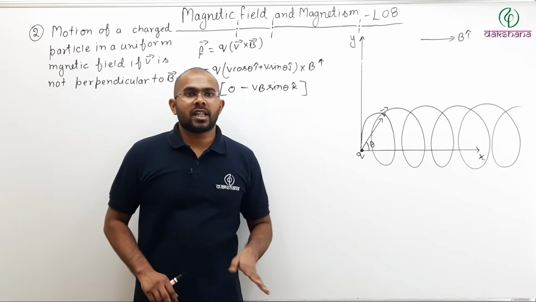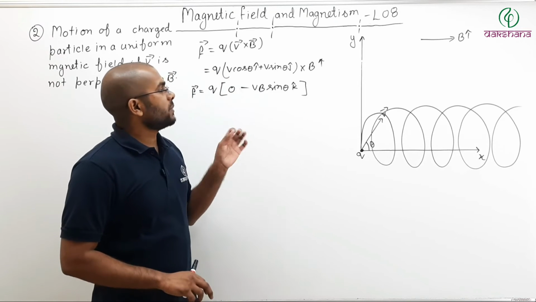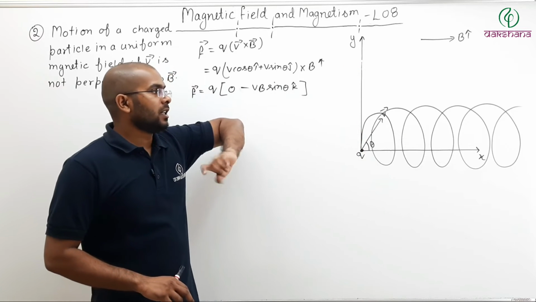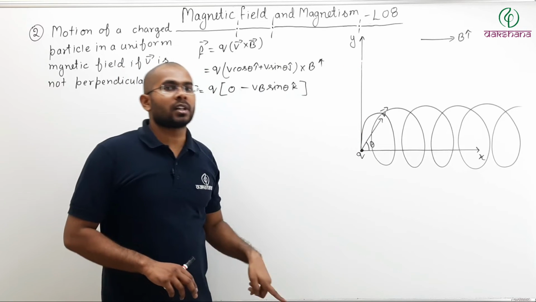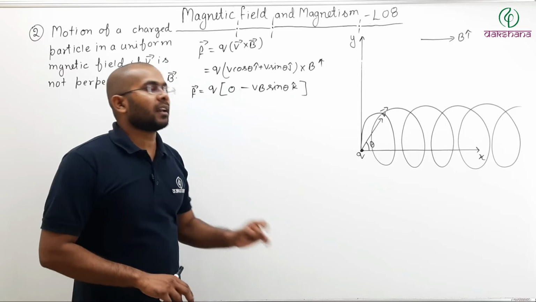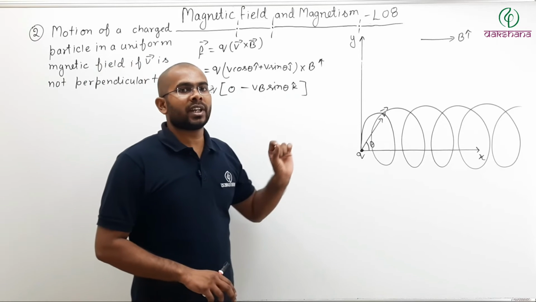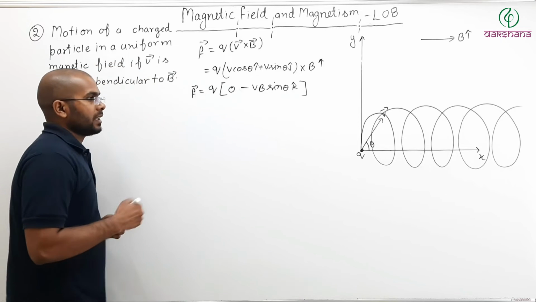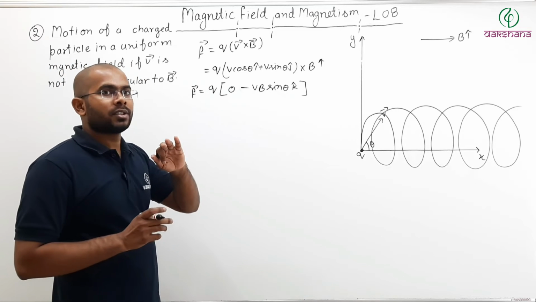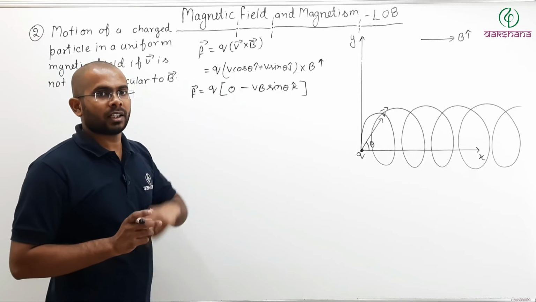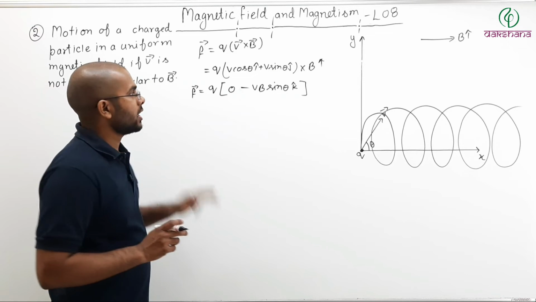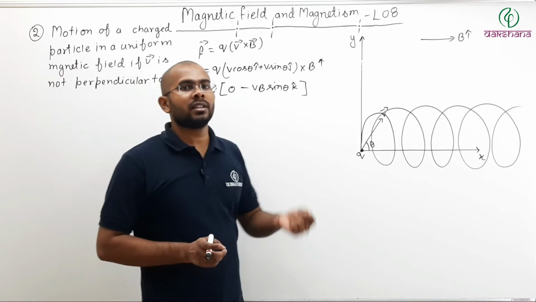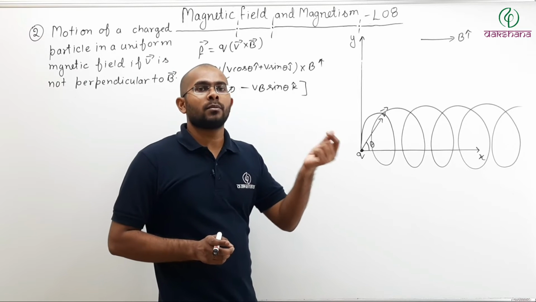Now we have already seen that while the perpendicular component of the velocity of your charged particle tries to make it go in a circular motion, the parallel component tries to make it move forward. Now, see here. When the velocity is completely perpendicular, the particle goes in a circular motion. Here also the perpendicular component is trying to make it go in a circular motion.